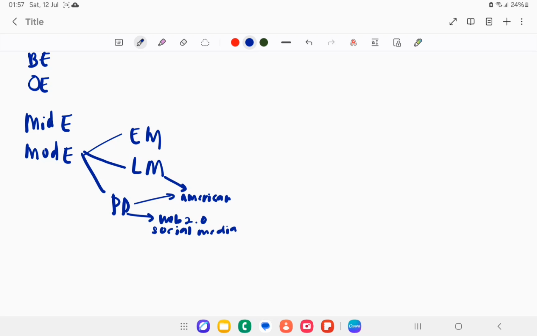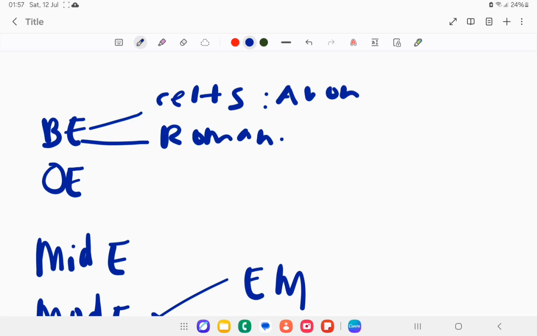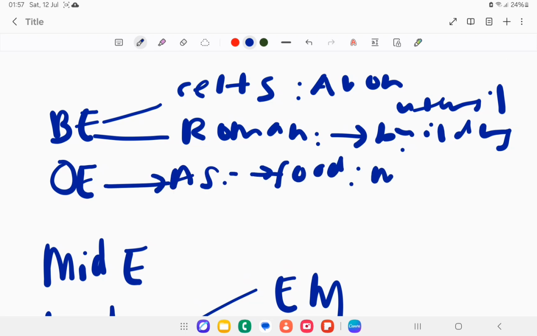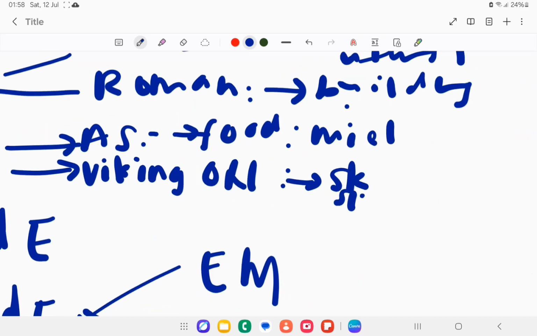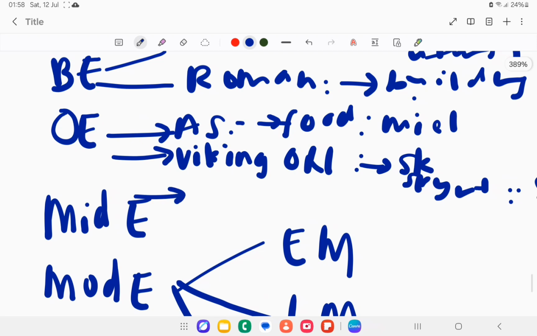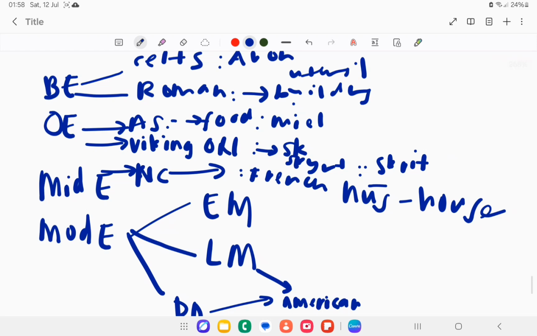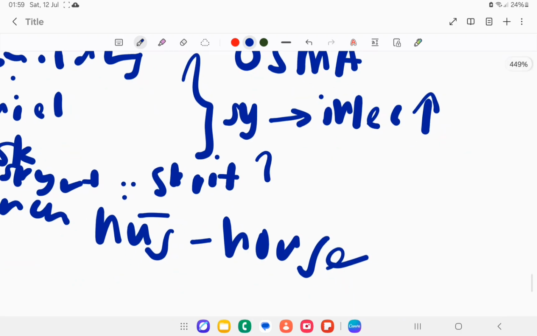So for English you have the Celts, you have the Romans, okay, I can say after something, and the Romans more to building, like utensil, like it. And then Anglo-Saxon is more to the food, like meal. And we have the Viking, which is the Norse, like more stereo, more brutal, like sk skirt, sk white, everything like this, skirt. And then we have the Norman conquest, we have like the French word, this house. And then Old English is more to being a synthetic, which the inflection is high, and Middle English is starting changing to analytic, which the inflection is less.